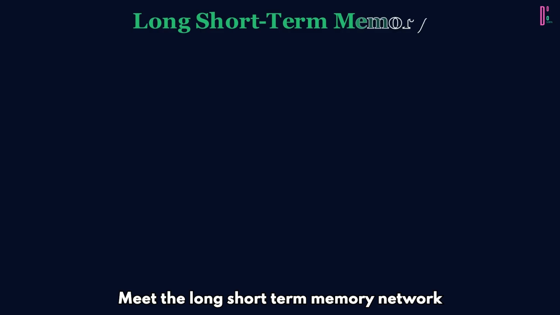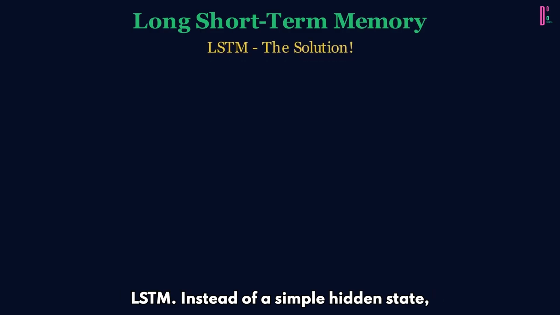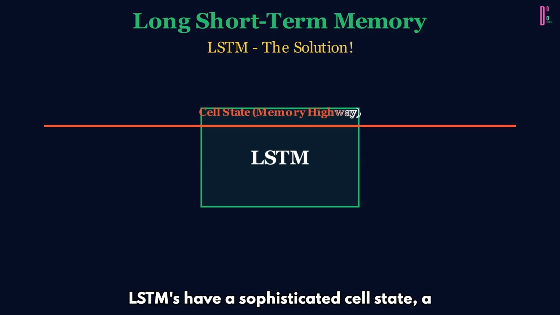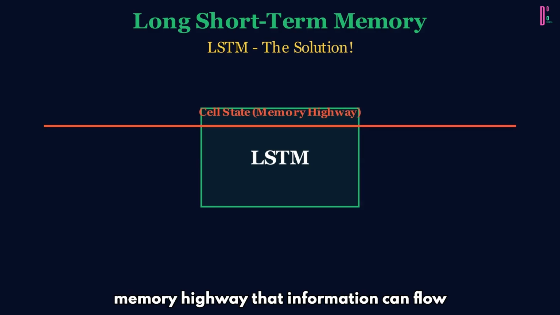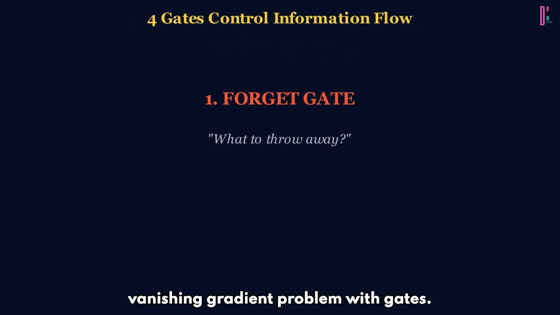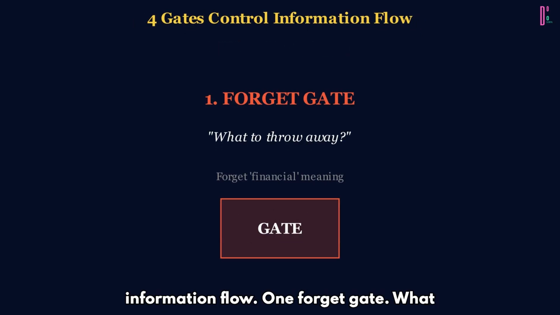Meet the Long Short-Term Memory network, LSTM. Instead of a simple hidden state, LSTMs have a sophisticated cell state, a memory highway that information can flow along unchanged. LSTMs solve the vanishing gradient problem with gates, learnable filters that control information flow.